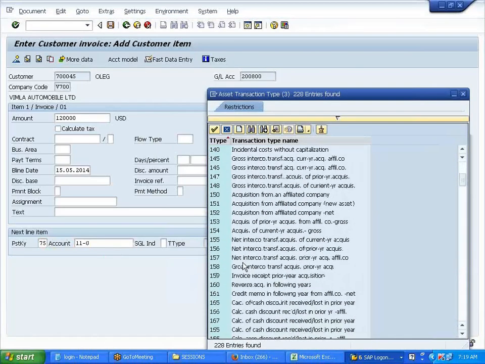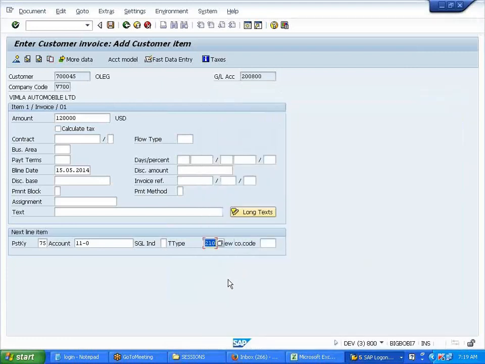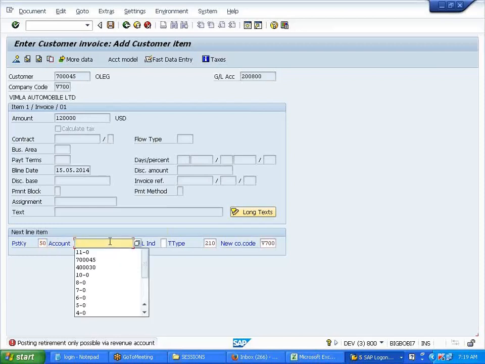So the transaction type changes over here. So retirement with revenue, 210. Enter. Oh, right, sorry. Correct. 50.